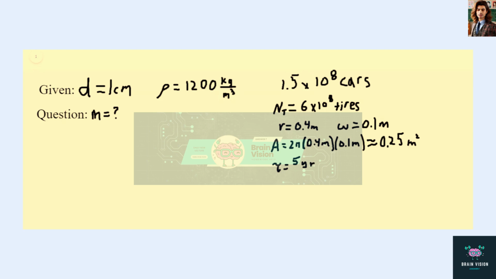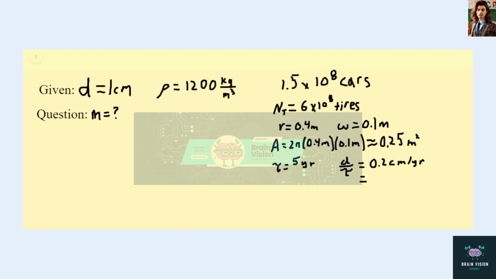If the lifetime of a tire is 5 years and the thickness of the tread is 1 centimeter, then to get the thickness lost per year, we simply take the depth, divide it by the lifetime, and that gives us 0.2 centimeters per year.